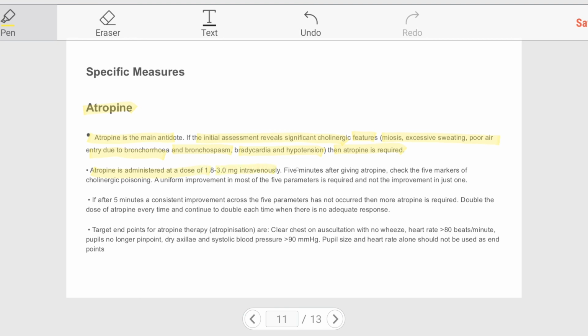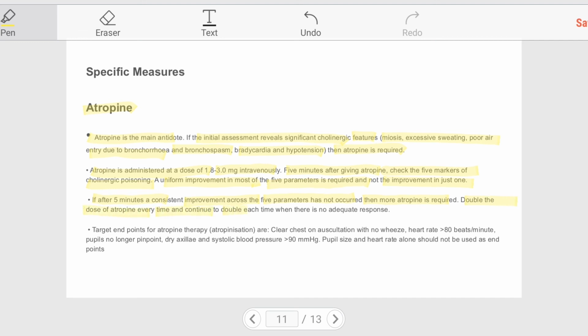5 minutes after giving atropine, check for the 5 markers of cholinergic poisoning, which I said earlier. A uniform improvement of the 5 markers is required and not the improvement of just one. If after 5 minutes the consistent improvement across the 5 parameters has not occurred, then more atropine is required. Double the dosage of atropine every time and continue to double each time when there is no adequate response.